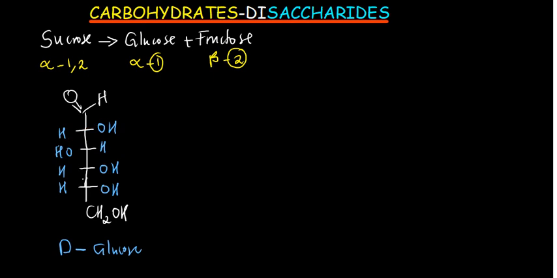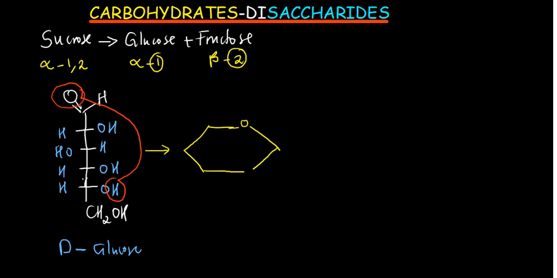We say that the hydrogen of the second from last carbon is going to combine with the oxygen of carbon number 1. That is going to form a hydroxide, and that hydroxide can either be on top or below the chain, and that is what determines whether it's going to be alpha or beta. So at this carbon, which is carbon number 1, if the OH is down, that is alpha glucose.